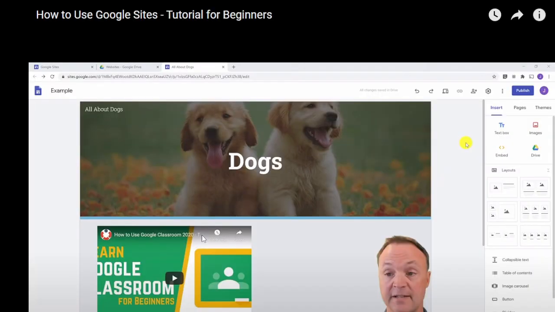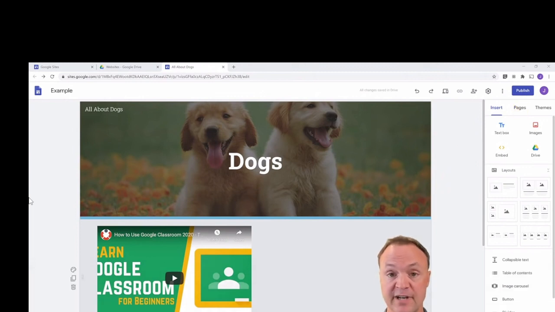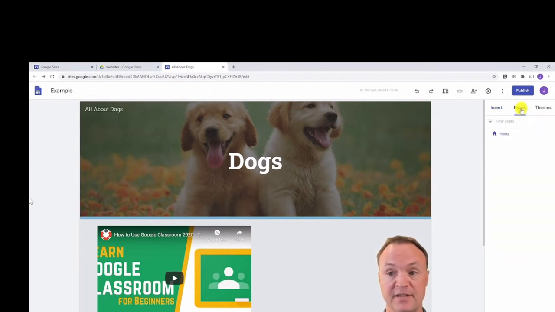The last tab I want to talk about of these three is the pages. So we only have one page. I've showed you how to insert everything into it, and we picked our theme. But pages is how we insert more pages, whether it be a whole new page or a link or menu link too. Now we can do this a few different ways.